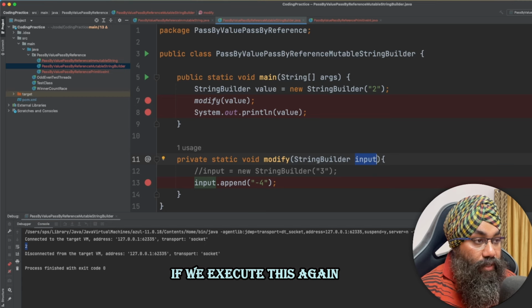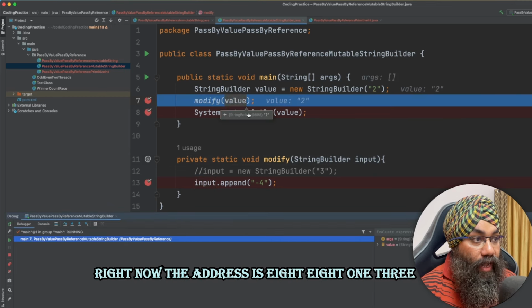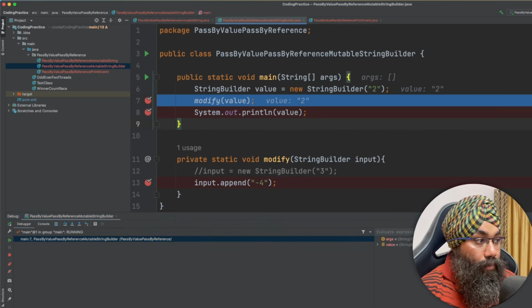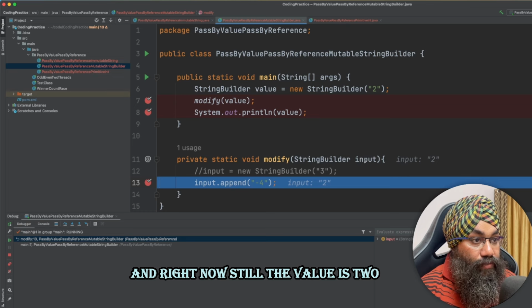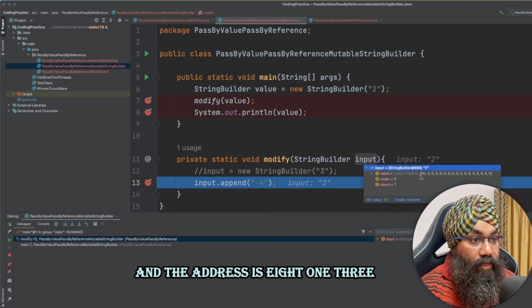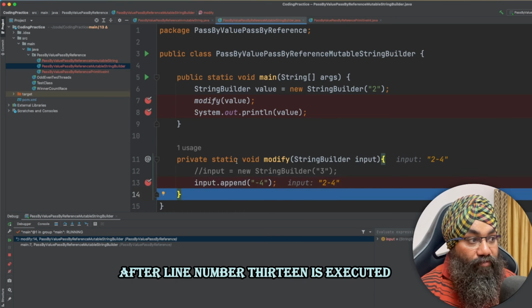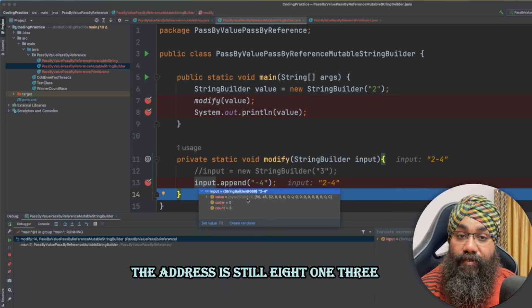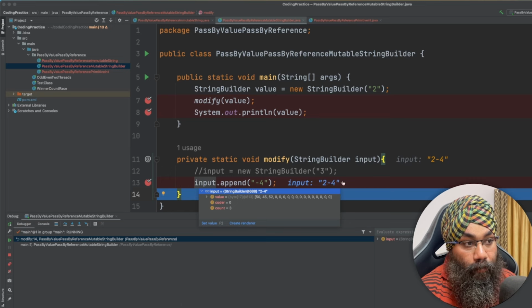If we execute this again, right now the address is 813, value is 2. If we reach line number 13, still the value is 2 and the address is 813. After line number 13 has executed, the address is still 813, but the value has changed.